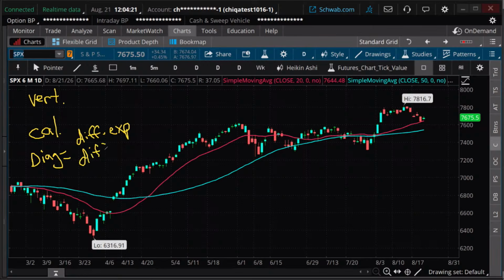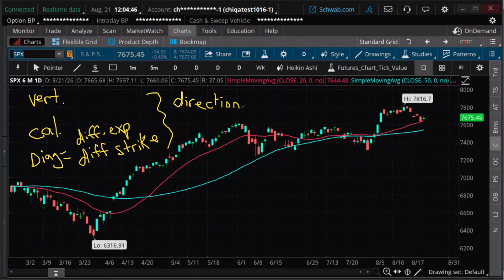So what does that mean? What are the implications of that? There's two main implications, and these are just generalities. It's going to be a directional trade for the most part. It's going to take the directionality element of a vertical spread. Of course, calendars can be more directional depending on the strikes, but in general, it's going to take the directional element of the vertical spread, and it's going to take the time decay element of the calendar spread.